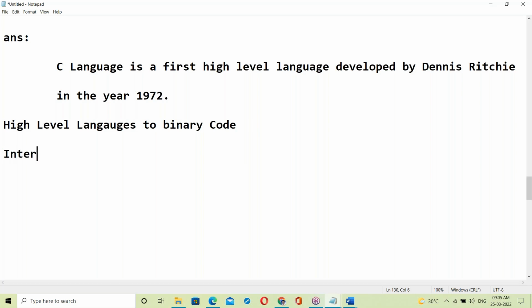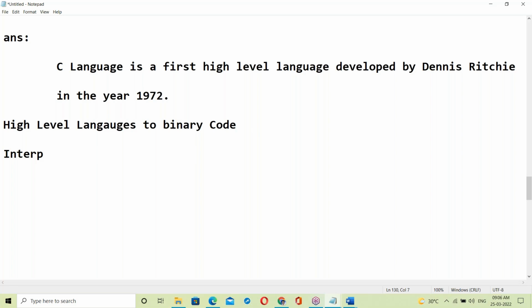No, assembler is assembly language to binary code. Yes, translators or assembler is a translator. Interpreter is a translator. Compiler is a translator. Assembler is specially only for assembly language, not for others. In other cases, we can call it an interpreter or compiler.